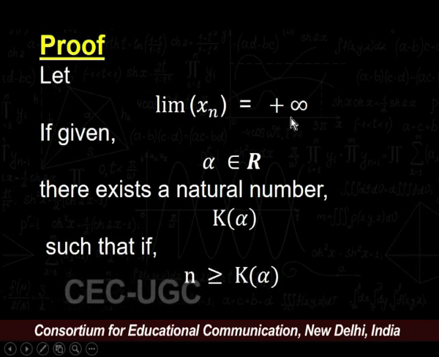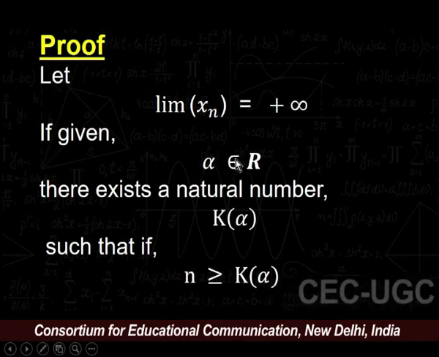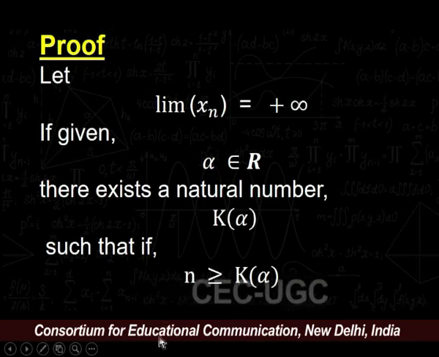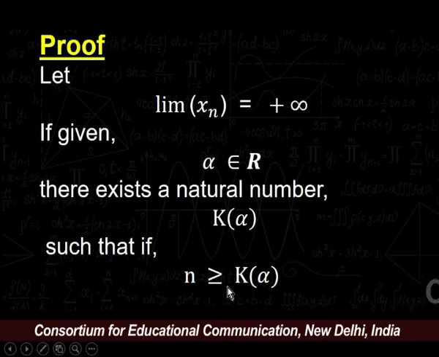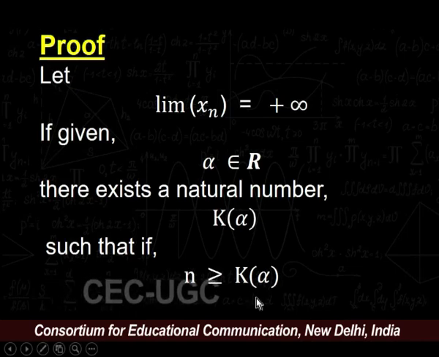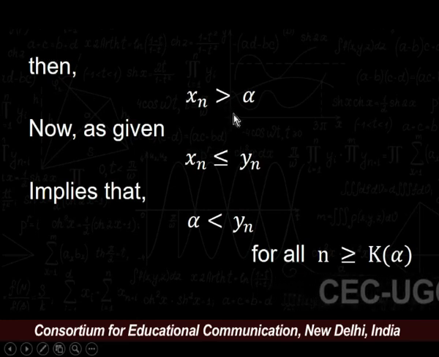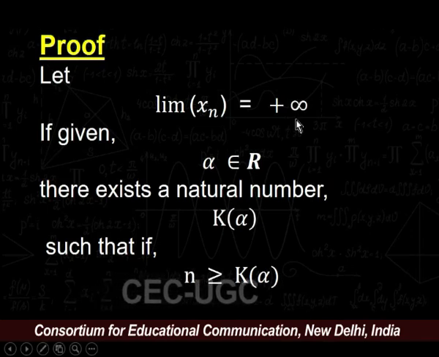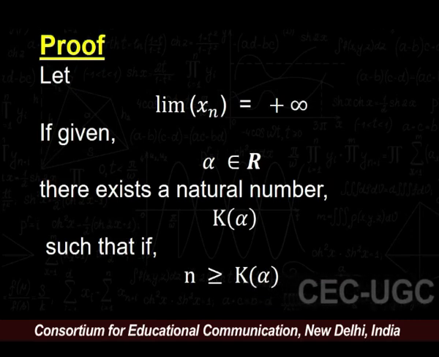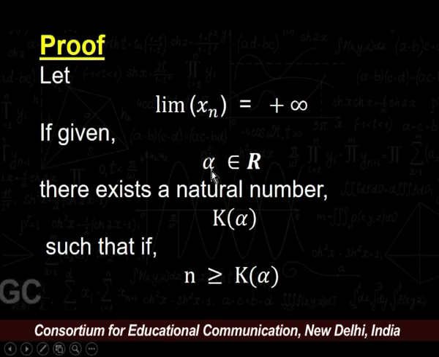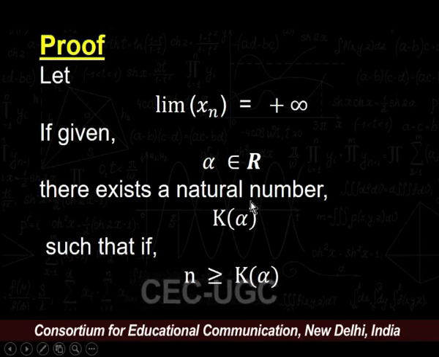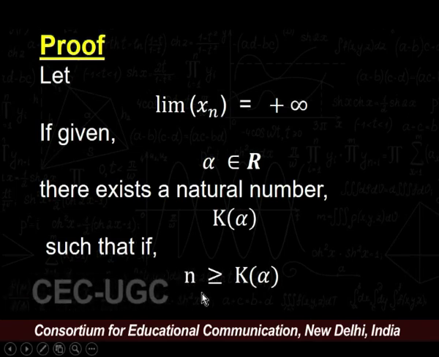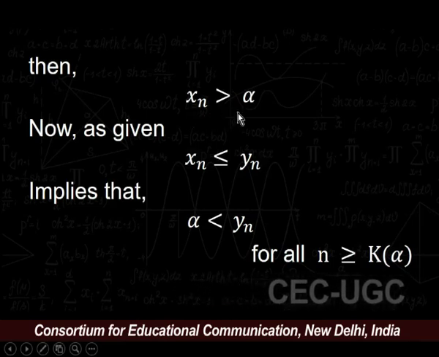So, by the definition of properly divergent sequences, for any real number alpha, there must exist a natural number k, depending upon alpha, such that for all natural numbers n greater than or equal to k, x_n is strictly greater than alpha.